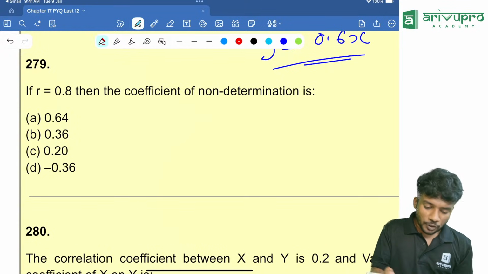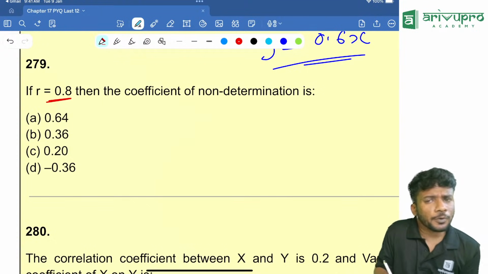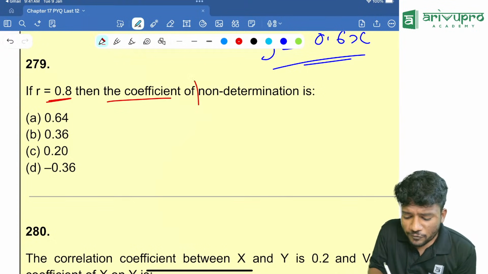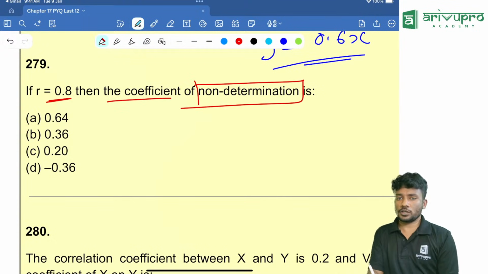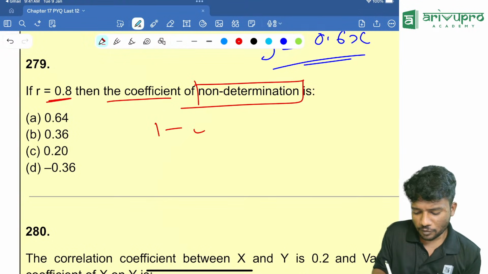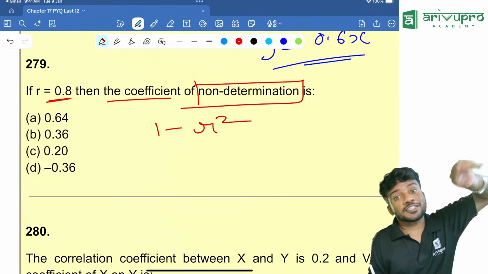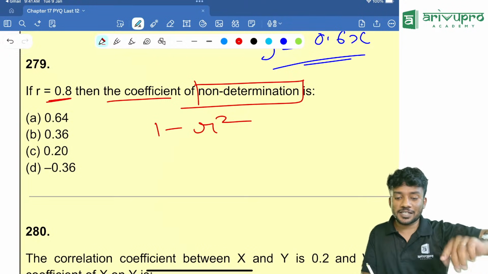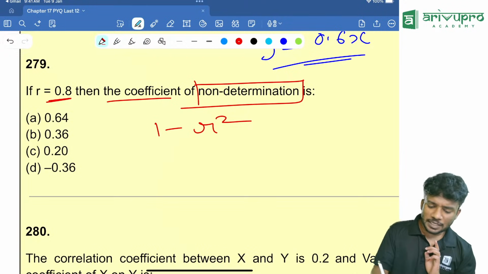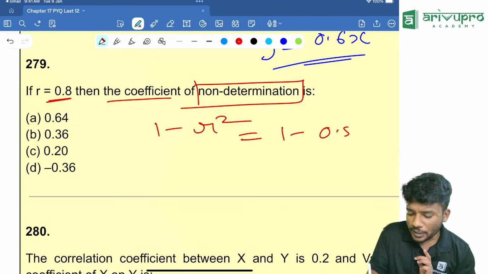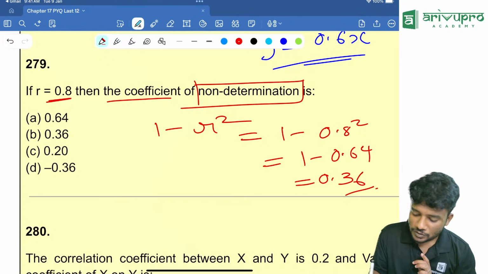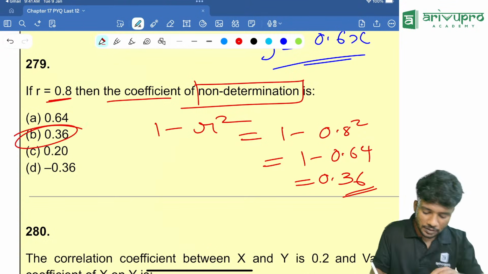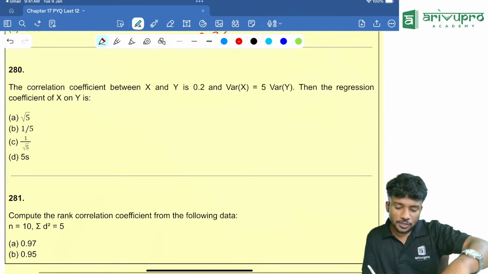Look here. R is equal to 0.8. Then the coefficient of non-determination is what? The formula is 1 minus r square, since the coefficient of determination is r square. 1 minus 0.8 square is equal to 1 minus 0.64. Answer is 0.36. Option B is your answer. Look at the next question, people.